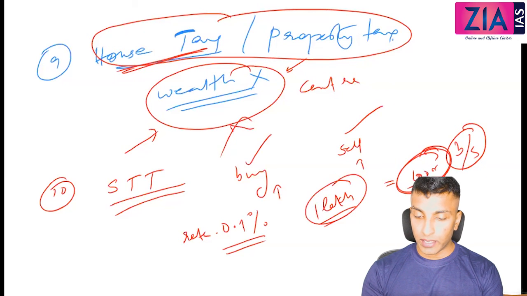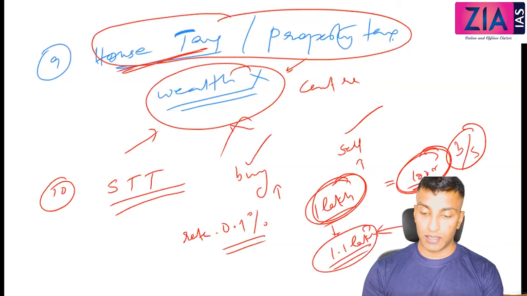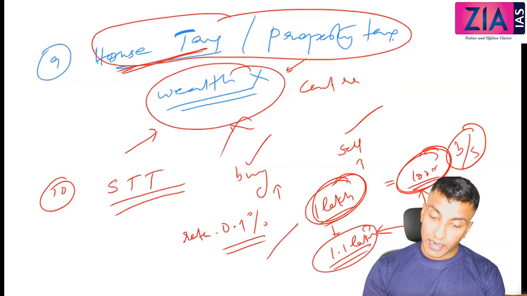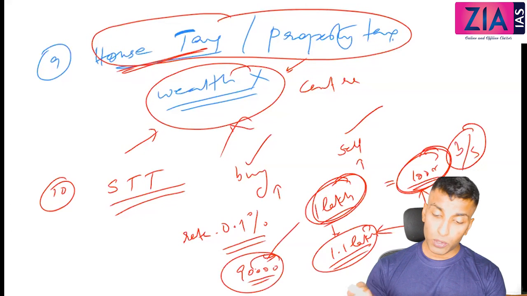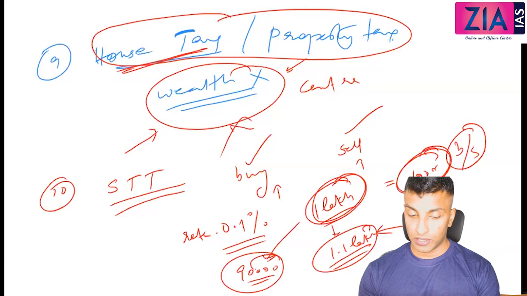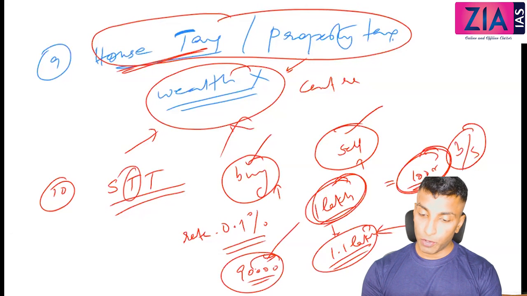For example, you bought at 1 lakh and then you got a profit of 10,000, so you are selling at 1.1 lakh. Now when you sell, you need to pay for this, and some other buyer will be there, so he will also have to pay 0.1%. In case you are selling at a loss, let's suppose you are selling at 90,000, still you have to pay. The buyer also needs to pay. So it's not connected with the profit or loss. It is connected with the transaction. Securities transaction tax. Buyer as well as seller need to pay.